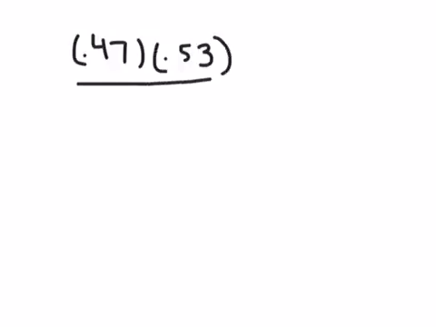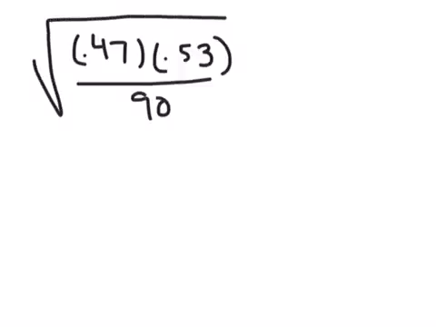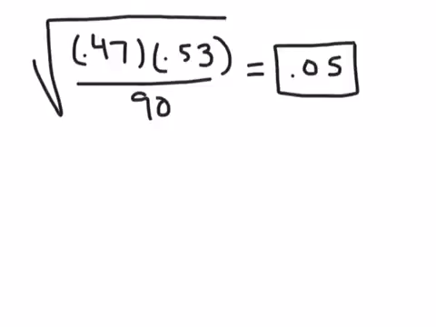Well, I think the next thing we should do is figure out our standard deviation for this sample. The way we do that is we say 0.47 times 0.53, and we're going to divide that by how many people were in the sample and take the square root of that whole business. Let me do that and get back to you. So 0.05, that's our standard deviation for this sample of 90 kids, provided that 0.47 is our proportion.